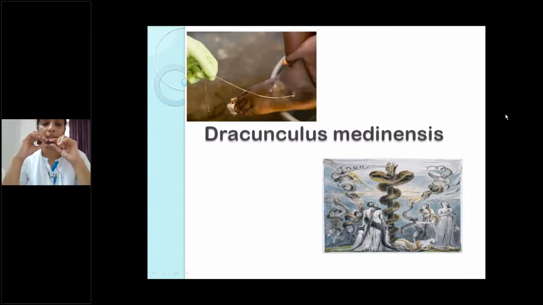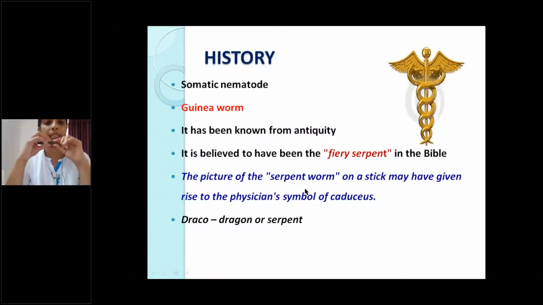Dracunculus medinensis. This belongs to nematode, somatic nematode. So if we see the history, this is a somatic nematode. Common name is guinea worm.